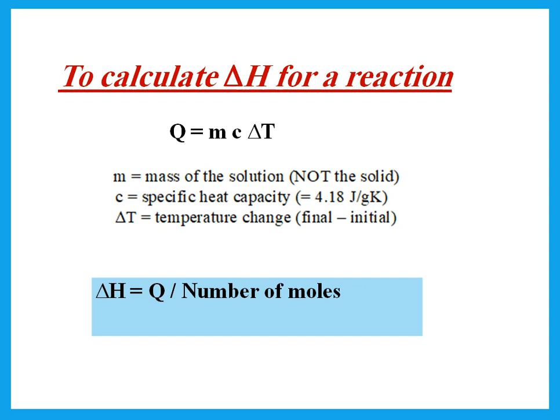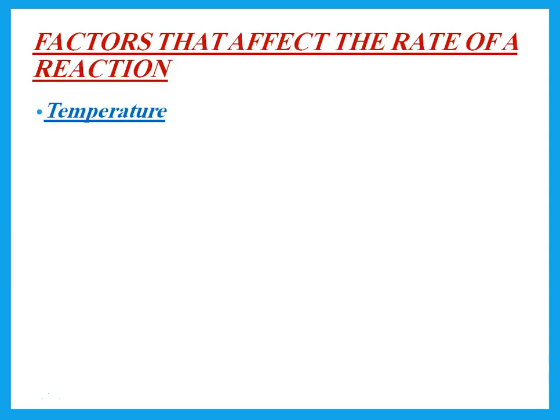So the delta H is a negative value, minus something. But if he says that the temperature went down or the reaction became colder, then that means that the delta H is a positive number and you have to put plus something in there. So the plus or the minus must be included.